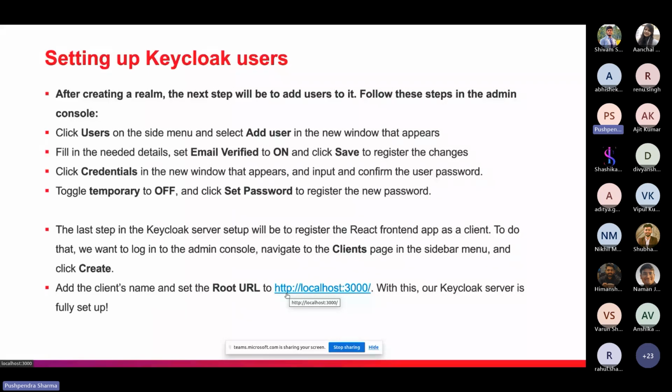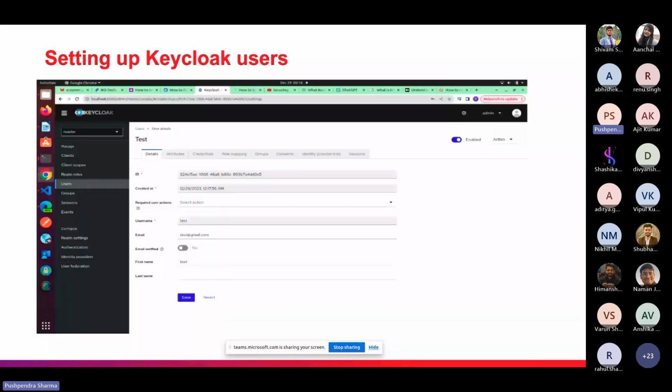So let's see some screenshots, how the process is working. So this is how we will create the user. I will present this information in the demo as well. But let's see some screenshots. So this is the sidebar section in which we have to click on the user section, and simply we can paste the username and user email ID, and we have to paste the first name as well. So username is the only required thing, so we will avoid the other things.